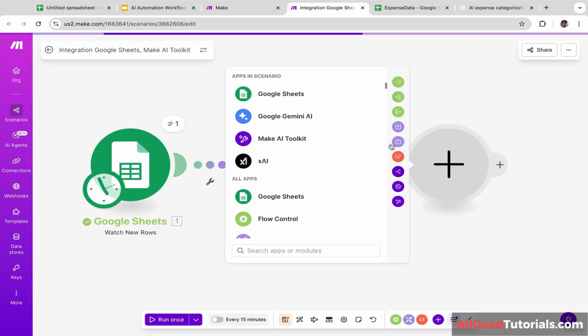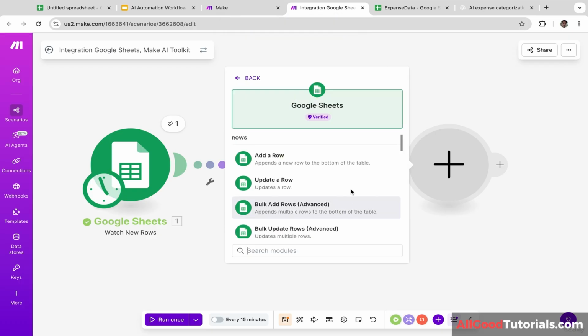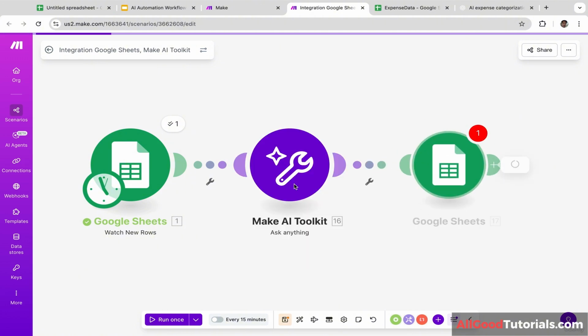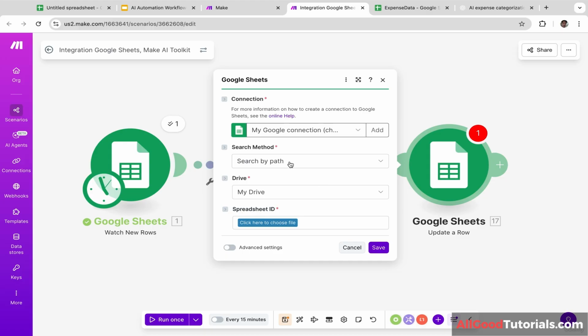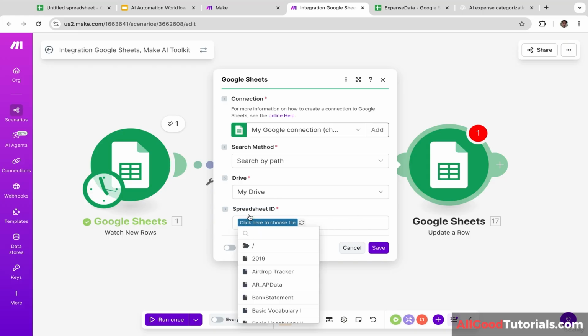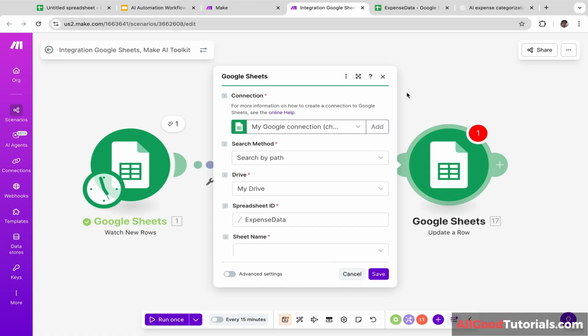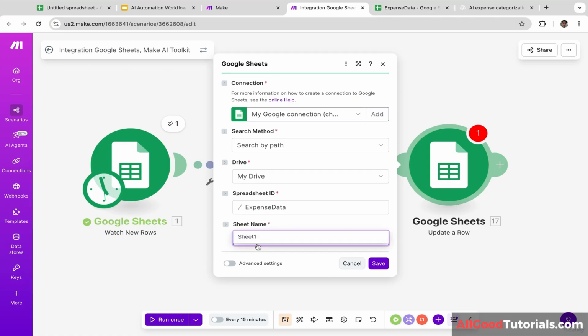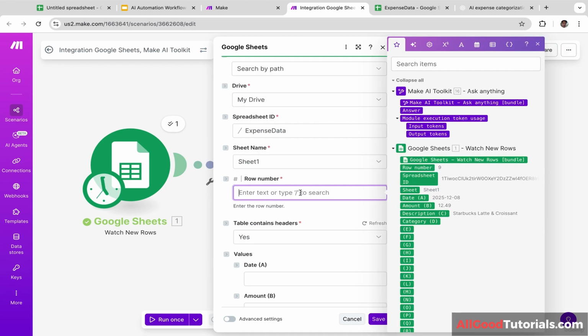So let's click this and let's click Google Sheets. As you guys can see, there are multiple options. Let's select update a row. Let's click this. For search method, let's select search by path. And let's click here to choose the file. And remember guys, the name of the file is expense data. So let's type in expense data. And there is only one sheet inside expense data. So let's click this sheet 1. For row number, I'm going to select row number.